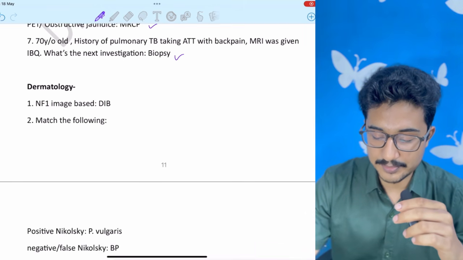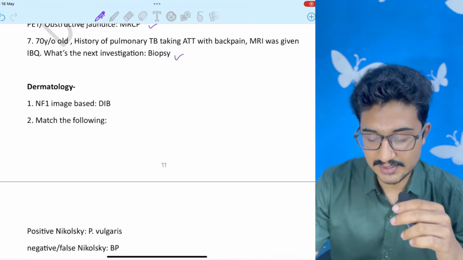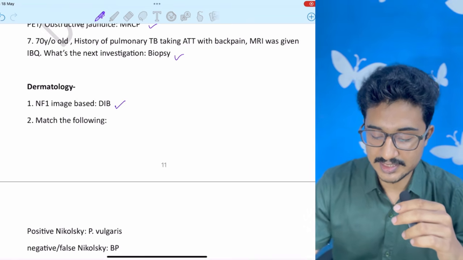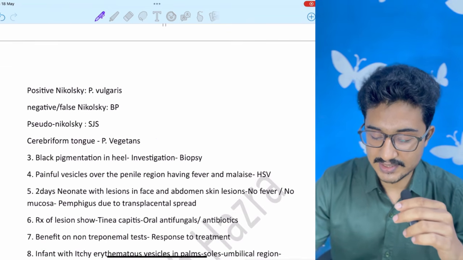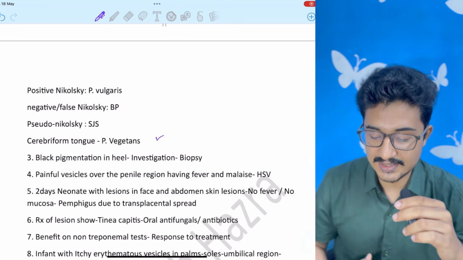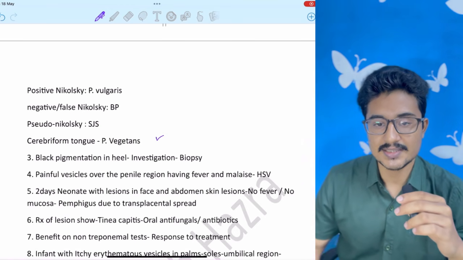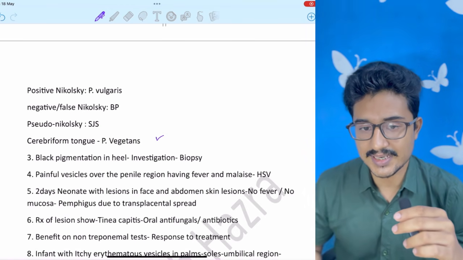Dermatology, neurofibromatosis type 1. The image is given in my digital image bank. Match the following, you can check it. Cerebriform tongue, it is seen in pemphigus vegetans. It can also be seen in cases of vitamin deficiency.